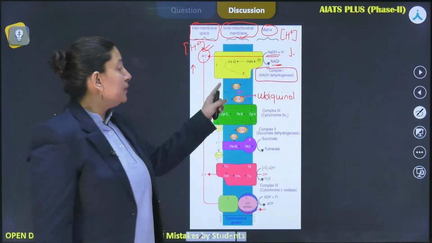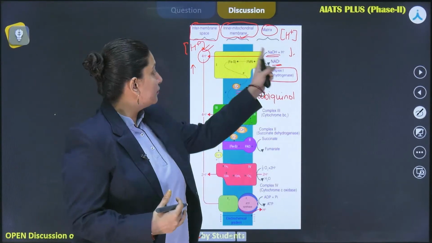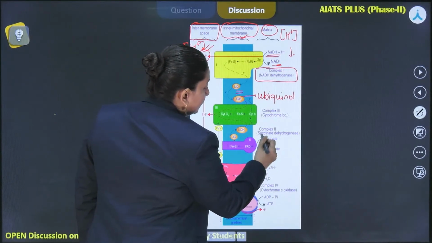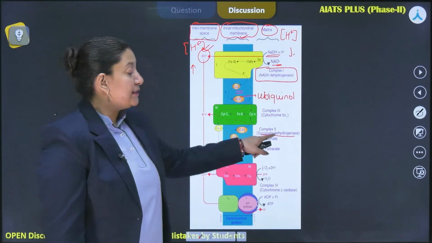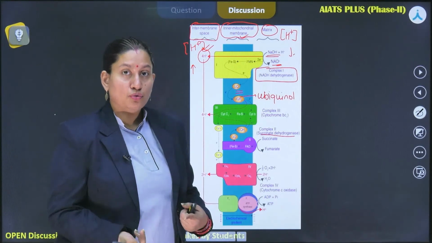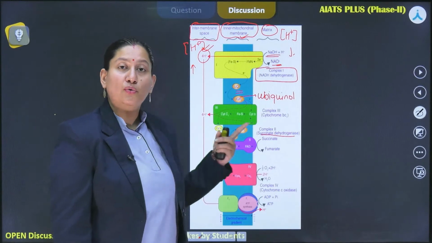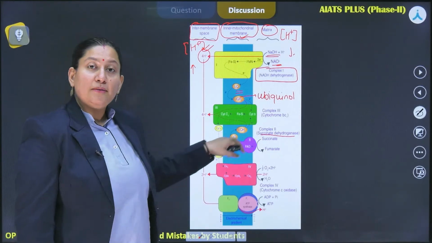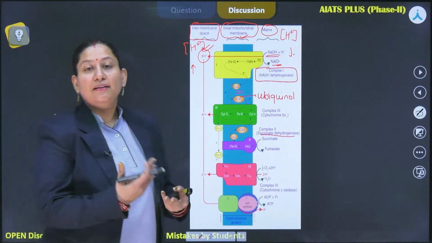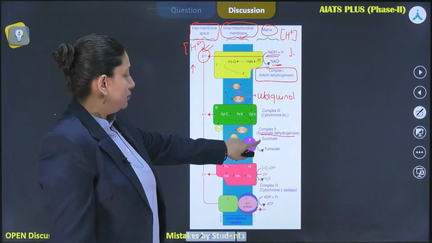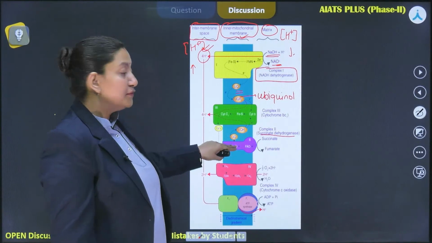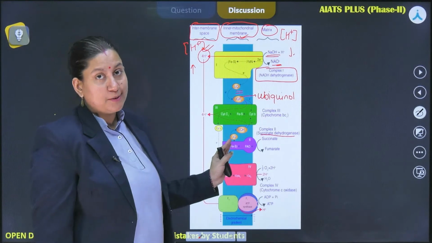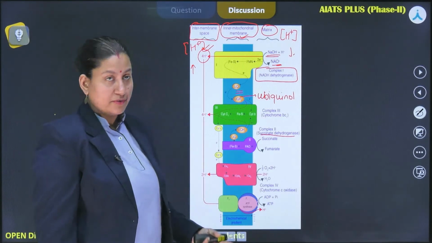This ubiquinone not only takes the electron from complex 1, but also from complex 2, which is succinate dehydrogenase, right? You have seen this particular enzyme participating in the Krebs cycle too, right? So this particular enzyme is the only Krebs cycle enzyme that is embedded in the inner mitochondrial membrane, participating in both the electron transport system and the Krebs cycle. So when this particular complex delivers its electron to ubiquinone, it doesn't pump any protons towards the intermembrane space. So this is not acting as a proton pump over here, right?